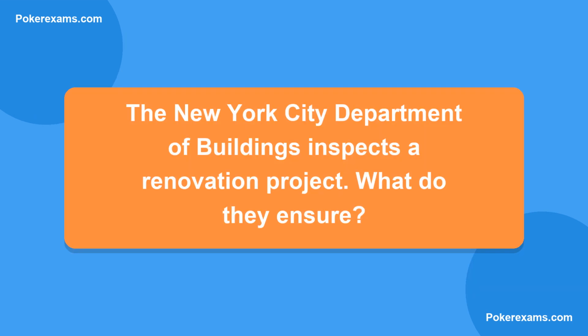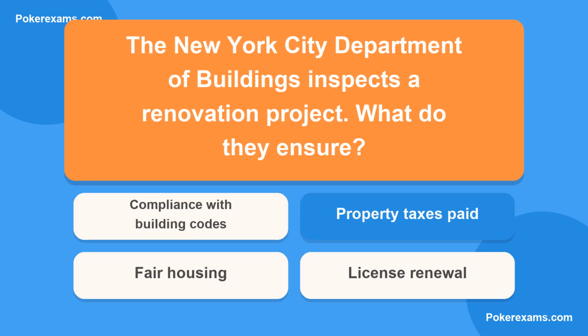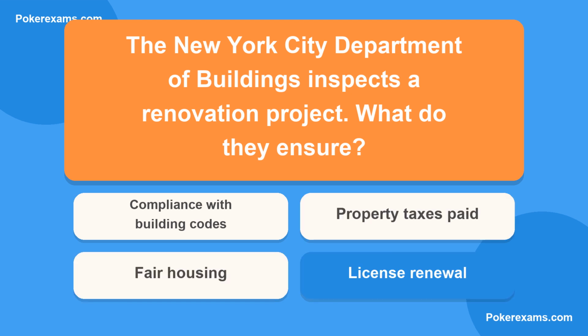Next question. The New York City Department of Buildings inspects a renovation project. What do they ensure? Is it A, compliance with building codes? Or B, property taxes paid? Could it be C, fair housing? Or lastly, D, license renewal?